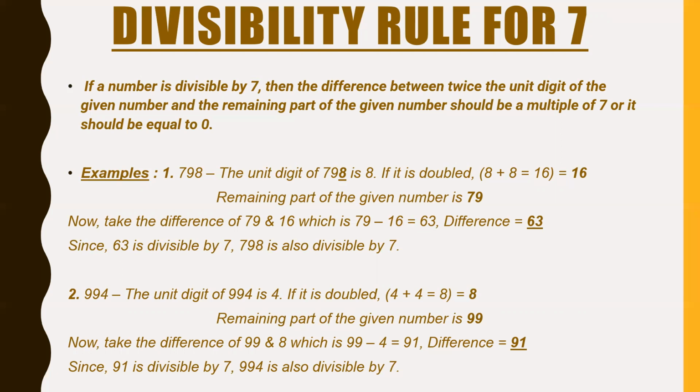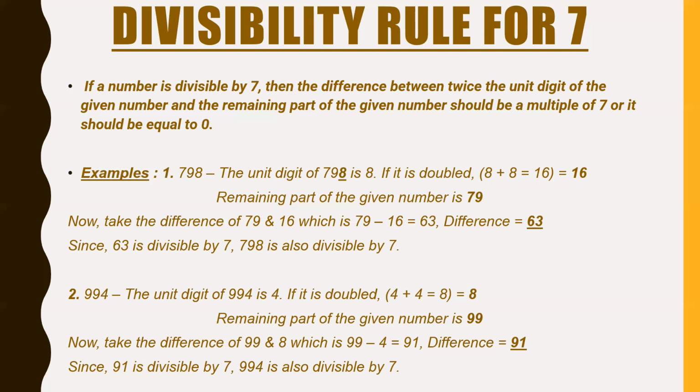Remaining part is 798. 8 is gone. 79. Now we get the difference. 79 minus 16, which is 63. So the difference is 63. And since 63 is divisible by 7, 798 is also divisible by 7.